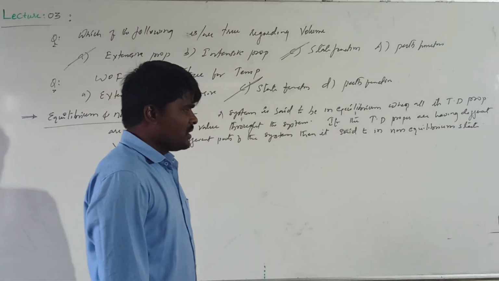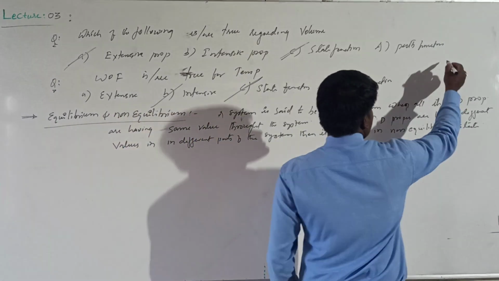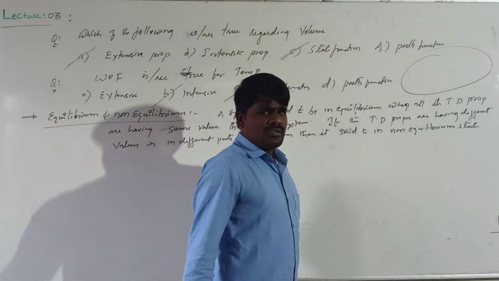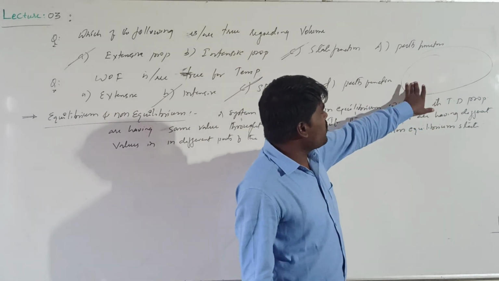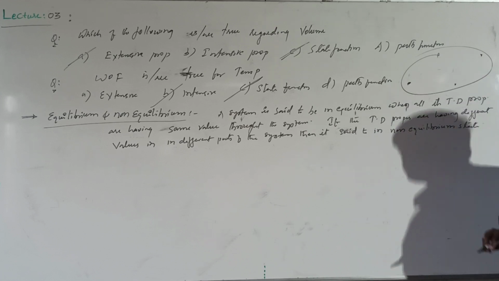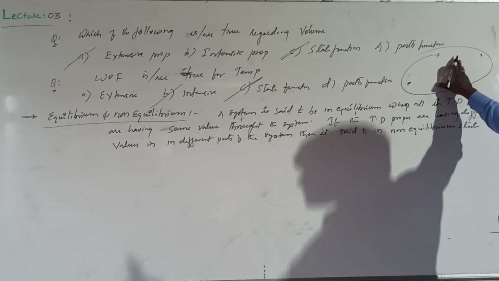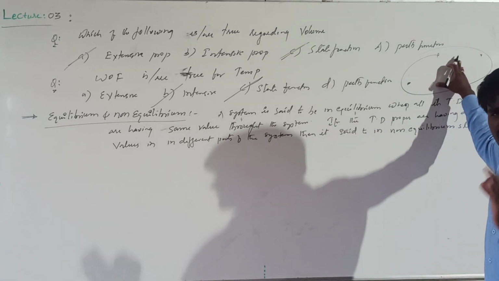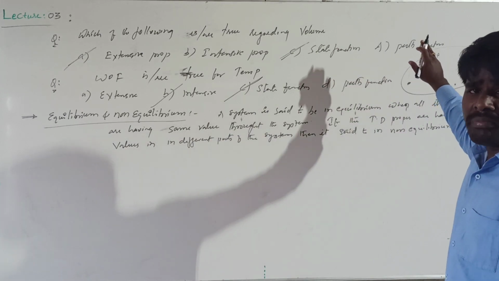Let us try to understand this. Let us assume that this is a system. If you measure the temperature at any point, at this point, or this point, or this point, at all the points of the system, and the temperature has one fixed value, the same value, then it is said to be in equilibrium state with respect to the temperature.